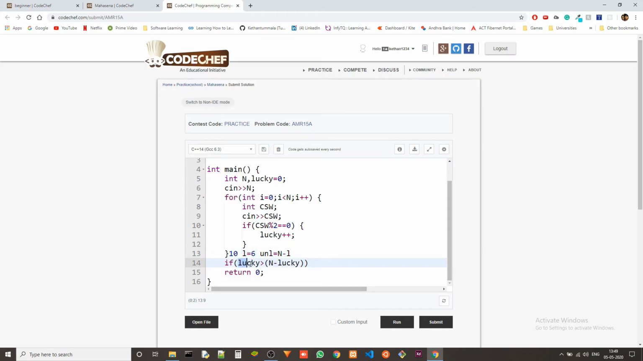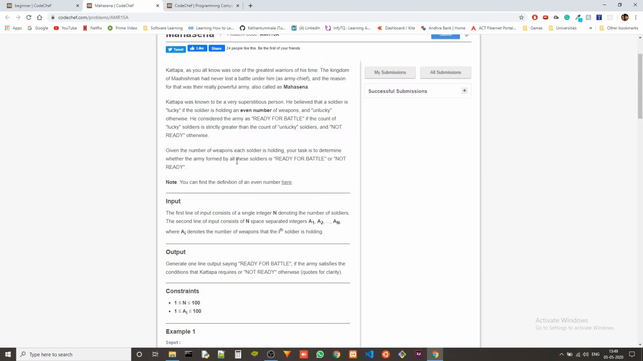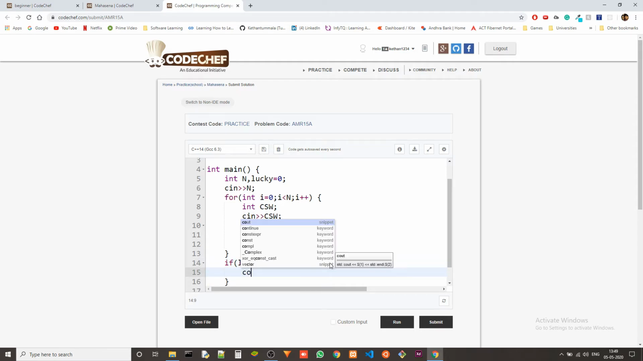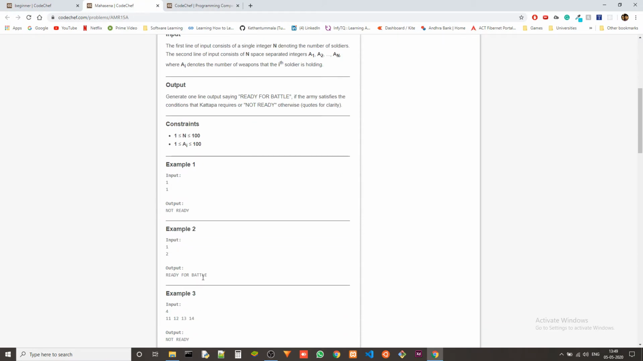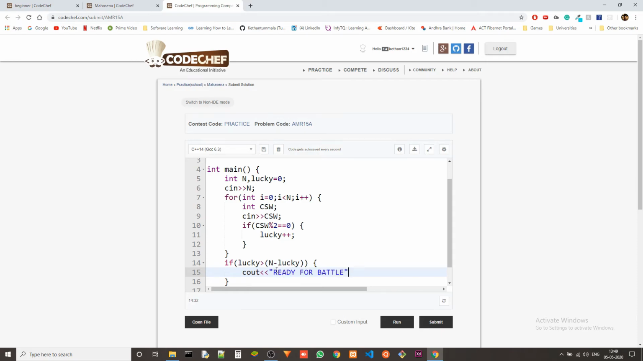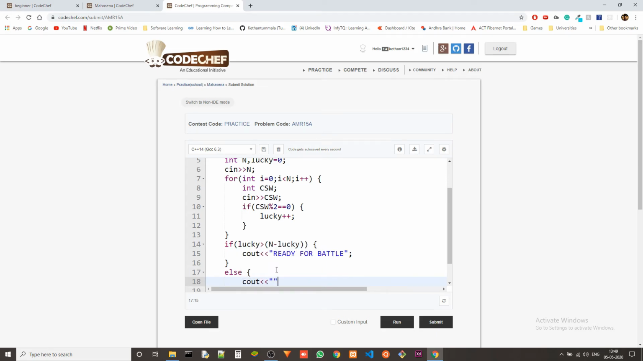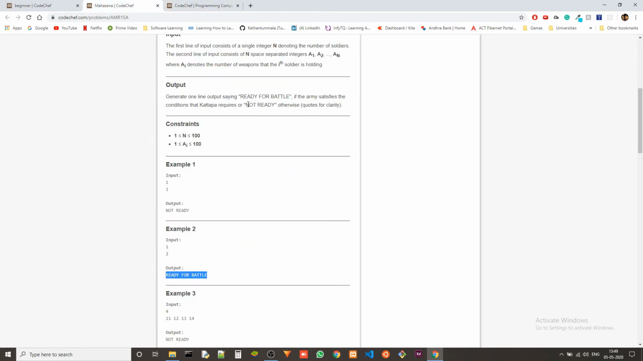Now we are checking if the number of lucky soldiers is greater than unlucky soldiers, and it has to be strictly greater. They mentioned that it is strictly greater, so we are using only the greater than operator. If it is the case, then we output ready for battle, else we output not ready.